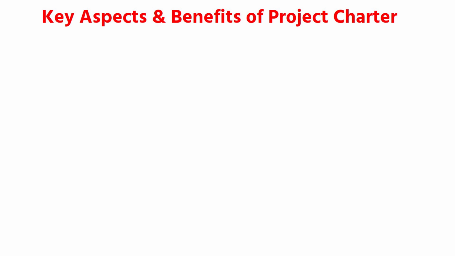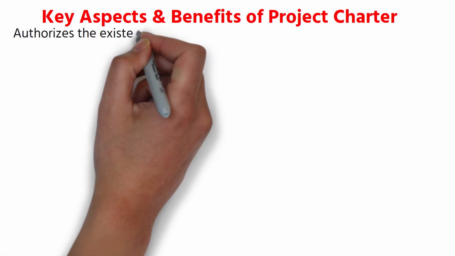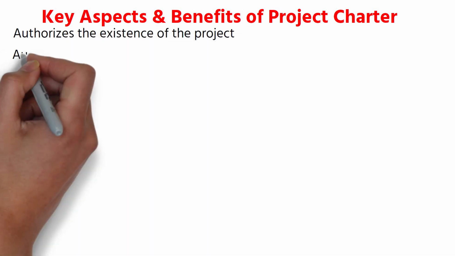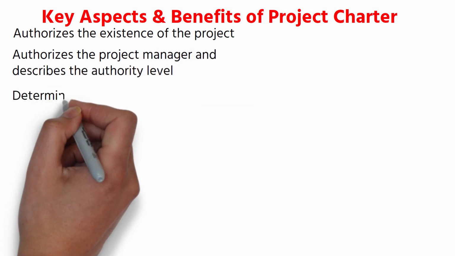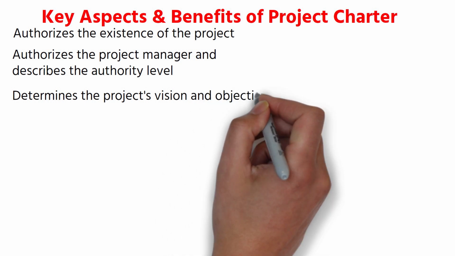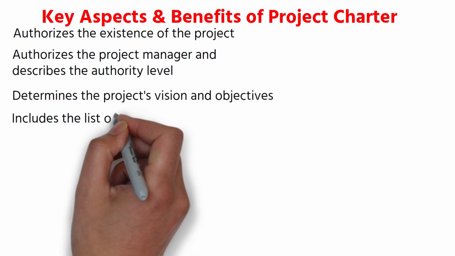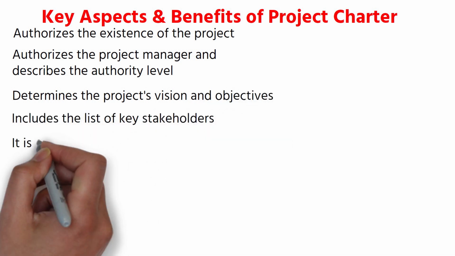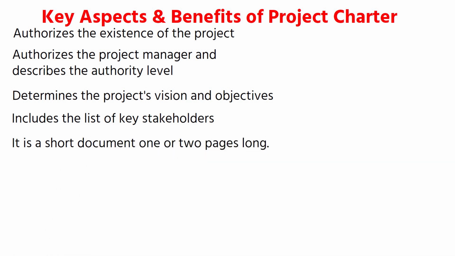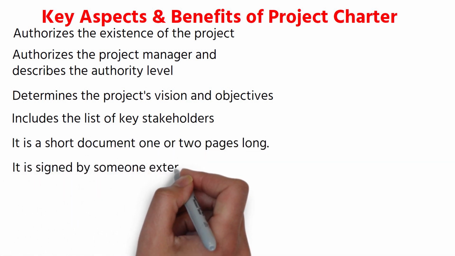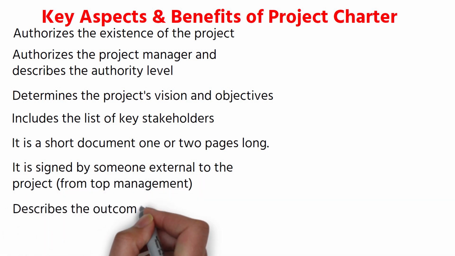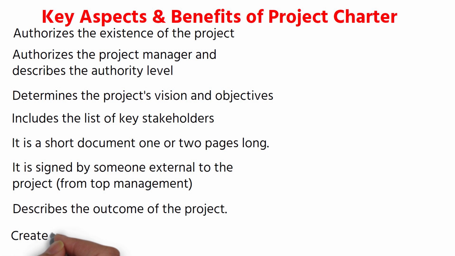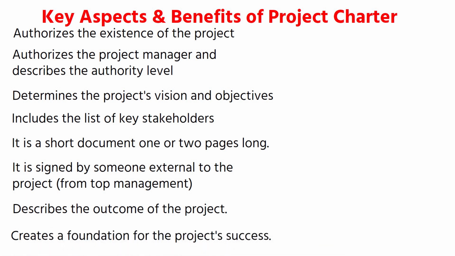expectations. Key aspects and benefits of project charter. Authorizes the existence of the project. Authorizes the project manager and describes the authority level. Determines the project's vision and objectives. Includes the list of key stakeholders. It is a short document, 1 or 2 pages long. It is signed by someone external to the project, from top management. Describes the outcome of the project. Creates a foundation for the project's success.